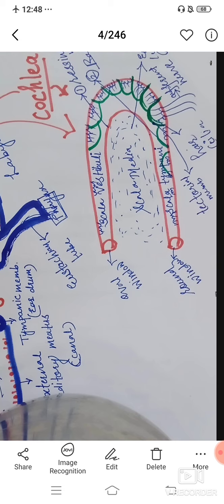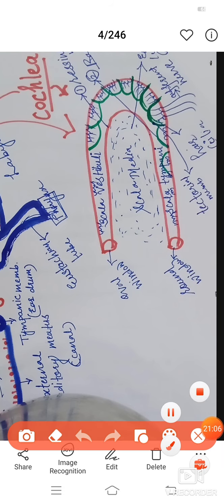If you open the coiled structure of the cochlea, you will see that the cochlea is made by two membranes, an outer membrane and an inner membrane. The inner membrane is called Reissner's membrane, while the outer membrane is called the basilar membrane. Due to Reissner's membrane and the basilar membrane, the cochlea gets divided into three parts: scala vestibuli, scala media and scala tympani. If you look at the basilar membrane, there is the organ of Corti.